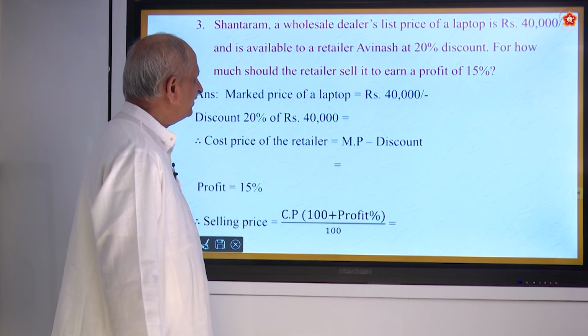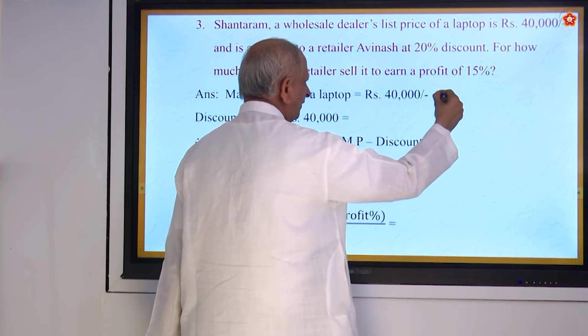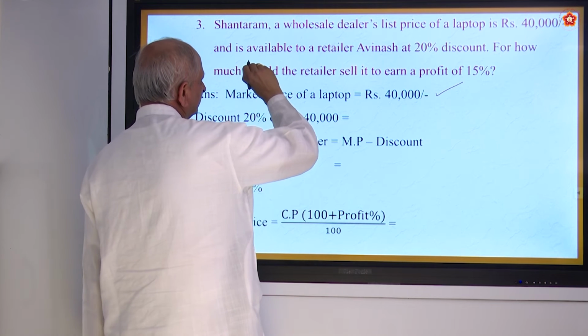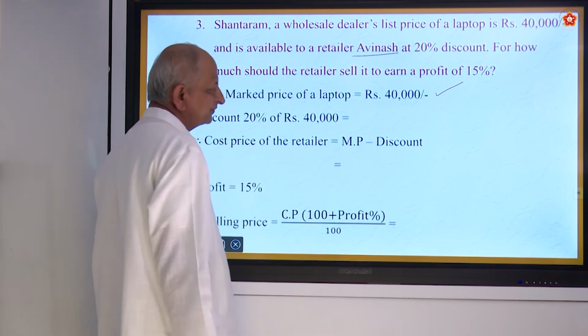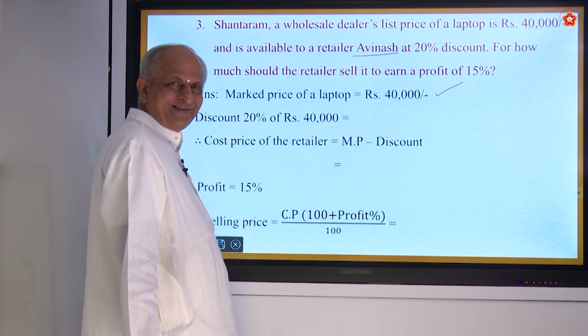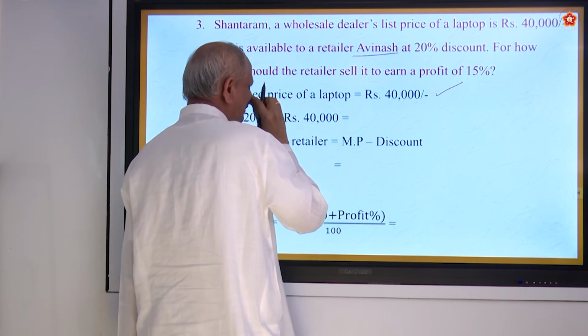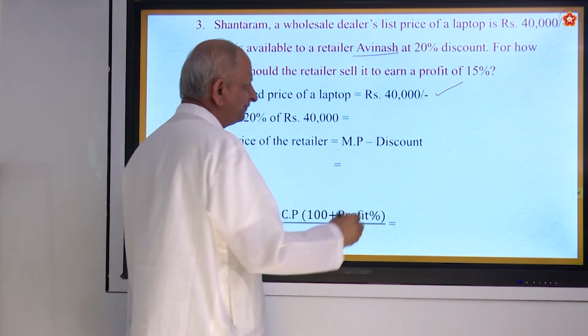So the cost is 40,000 rupees. Market price of a laptop is 40,000 rupees. But it is available by a retailer by name Avinash. He is a dealer of laptops. He gives a discount of 20%. So discount of 20% means how much?